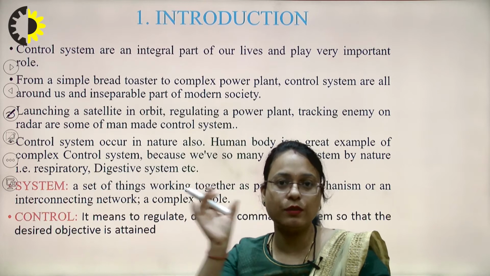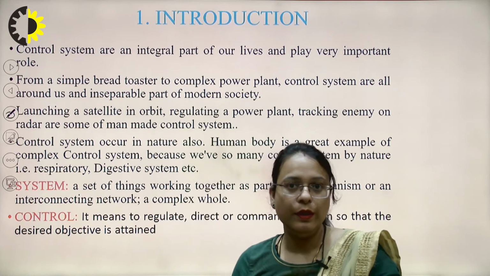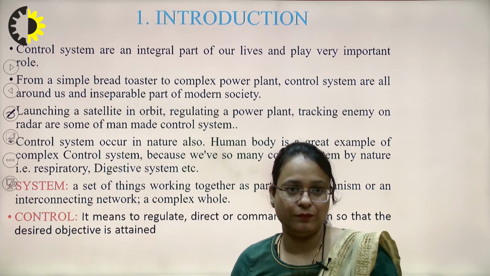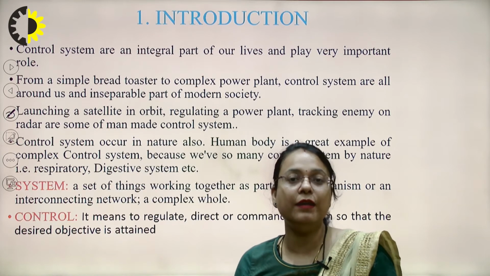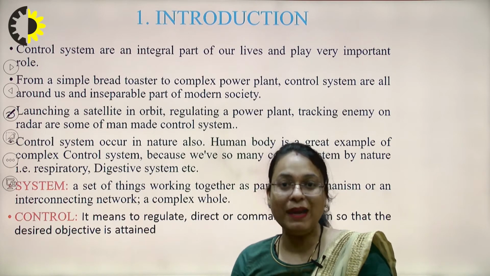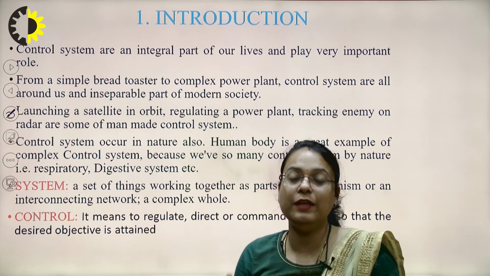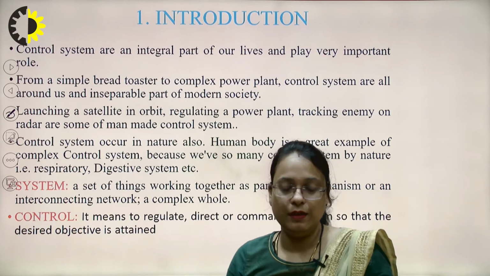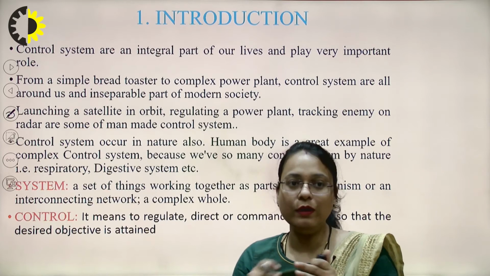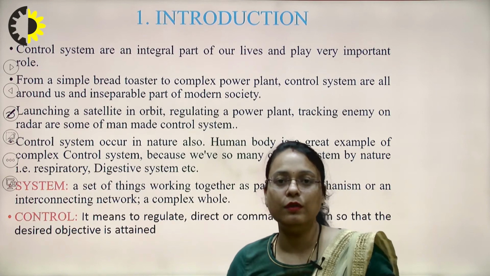So the concept of control system plays a very important role in space vehicles, in guided missiles, in satellites, etc. Control systems occur in nature also, where the human body is a great example of a complex control system, because we have many systems inside our body which we have by nature, that is the respiratory system, the digestive system, the perspiration system. All these systems are themselves examples of a complex control system.